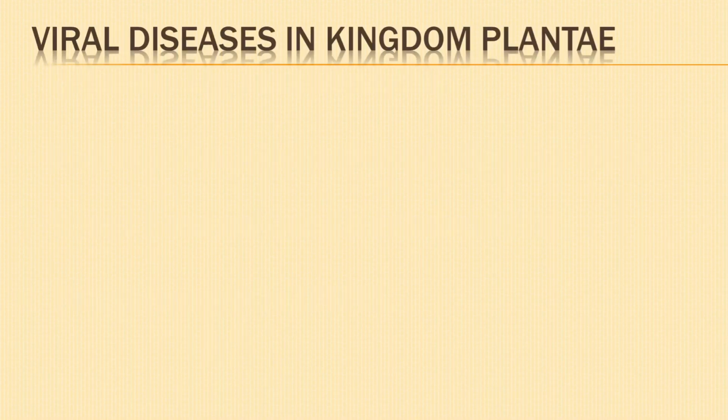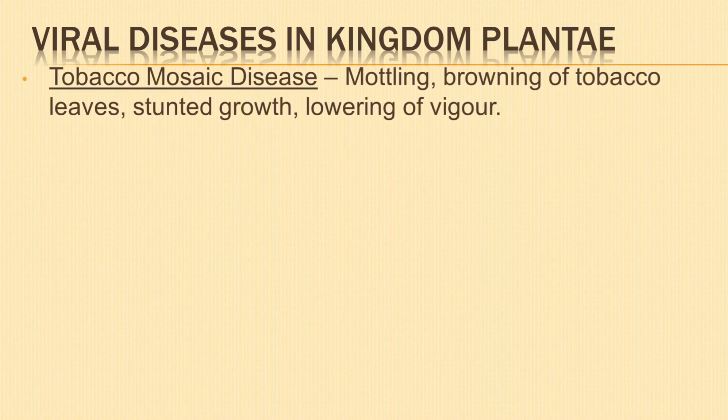Next, let us learn about some of the viral diseases in Kingdom Plantae. Tobacco mosaic disease results in mottling, browning of tobacco leaves, lowering of vigor accompanied by stunted growth, enormous loss in the crop, both in quality and quantity of the yield.